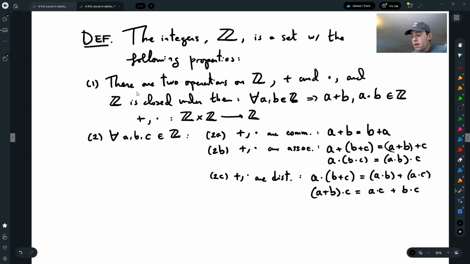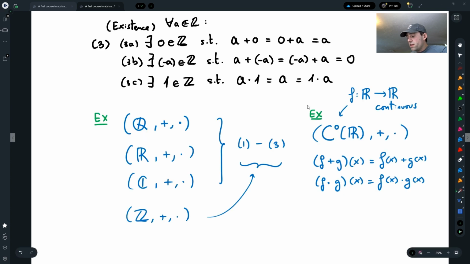But now notice that even this property, the fact that these functions are closed under addition and multiplication, is a theorem of calculus. The fact that the sum of two continuous functions is continuous, that's a theorem in calculus, and the fact that the product of two continuous functions is continuous is also a theorem in calculus.